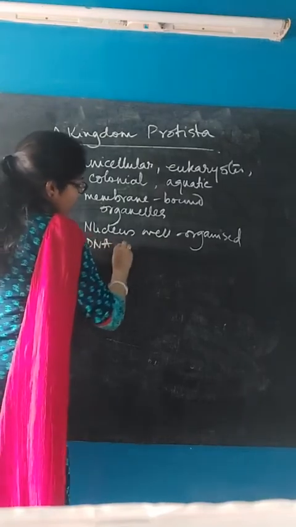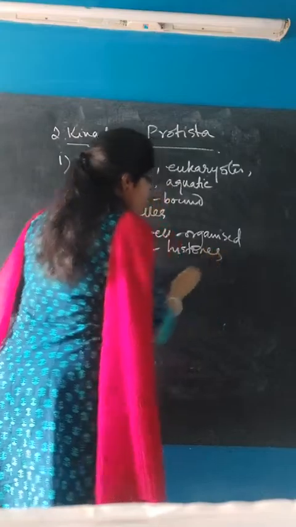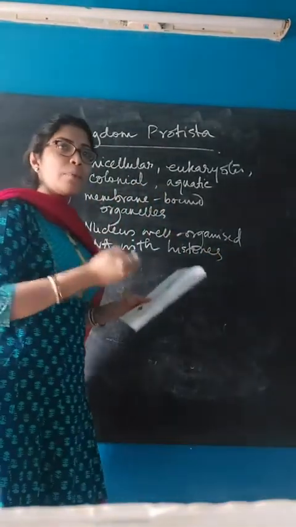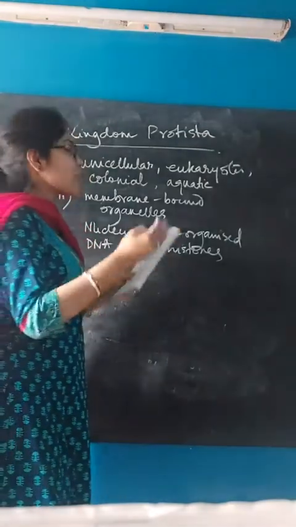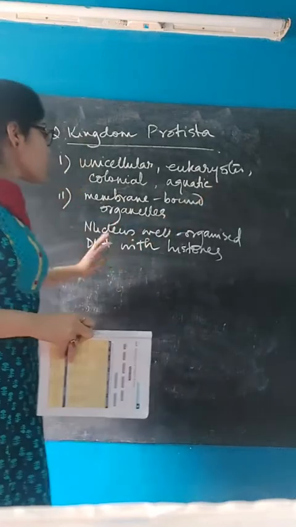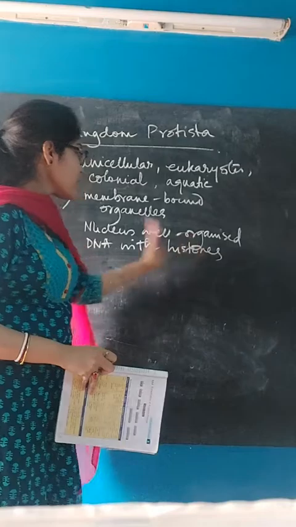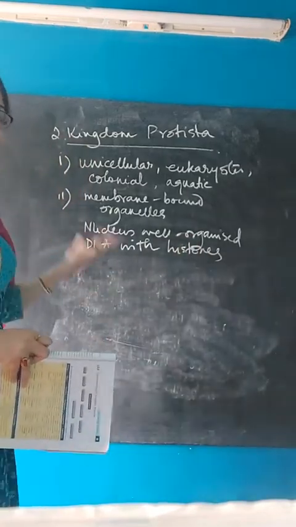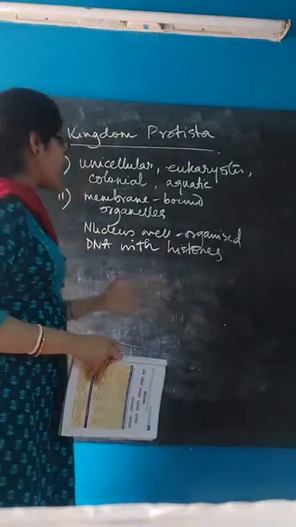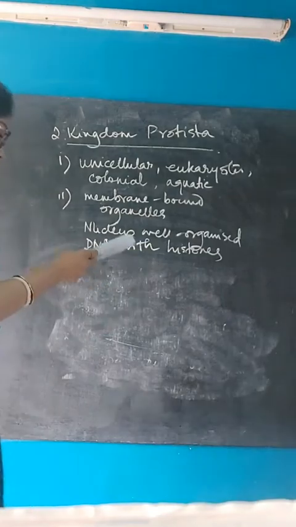DNA is associated with histone protein. So these histones are proteins which are not found in very primitive types of cells, but as they are not as primitive as Monera, they are eukaryotic organisms. So here the DNA present within these organisms contains the histone proteins. Here the nucleus is well developed, well organized, with a properly developed nucleolus and nuclear membrane, and all the organelles present within this organism are membrane bound.